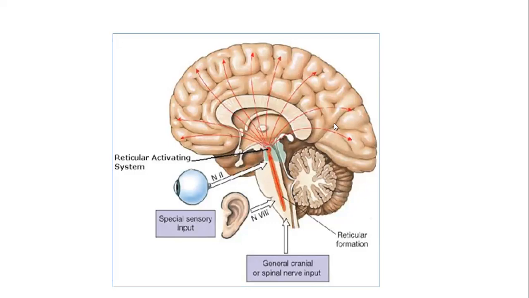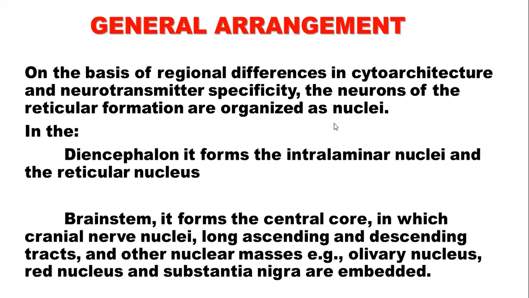the reticular formation. Now, on the basis of regional differences in cytoarchitecture and neurotransmitter specificity, the neurons of the reticular formation are organized as nuclei. In the diencephalon, it forms the intralaminar nuclei and the reticular nucleus.